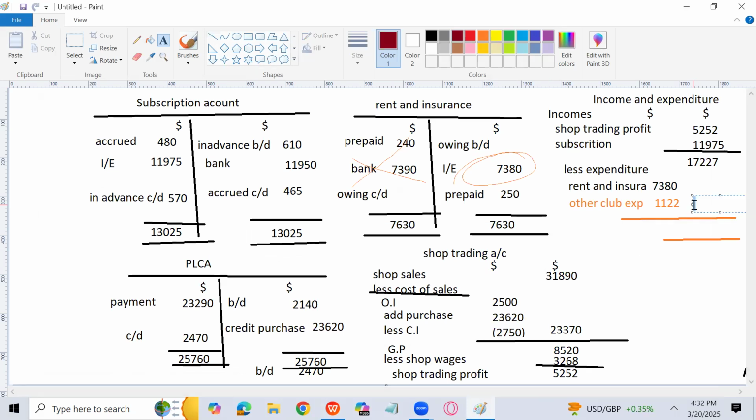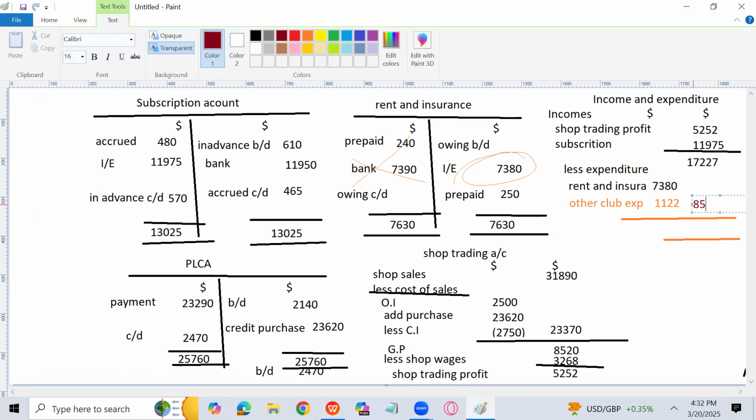So here I will go for the total 8502, and the surplus 8725 is our surplus profit, but I won't use the word profit, that is surplus. Or you can say excess of income over expenditure. You can write that also, excess of income over expenditure.